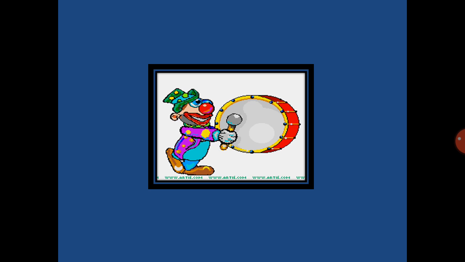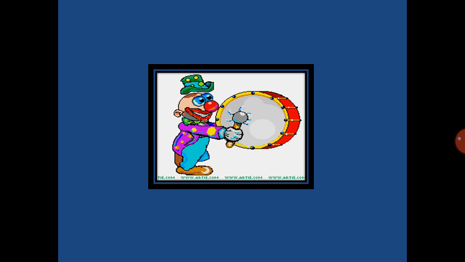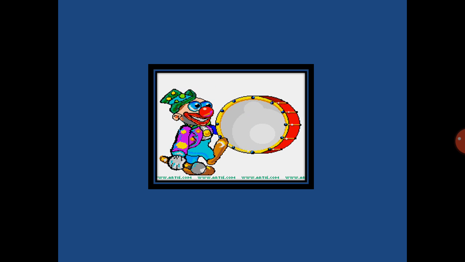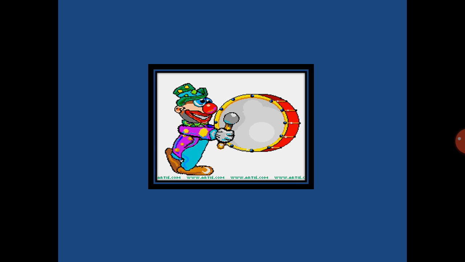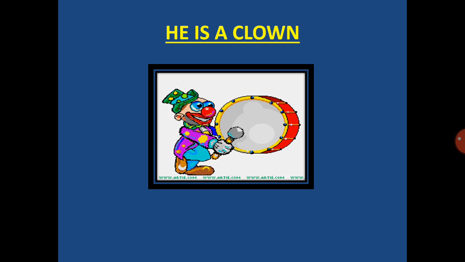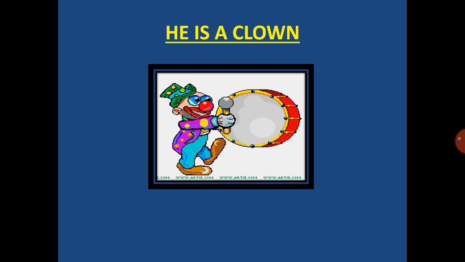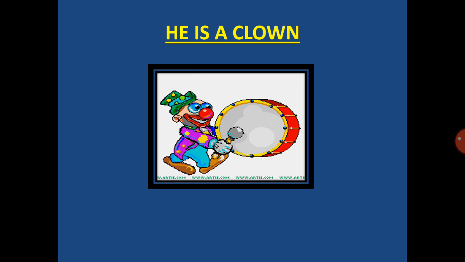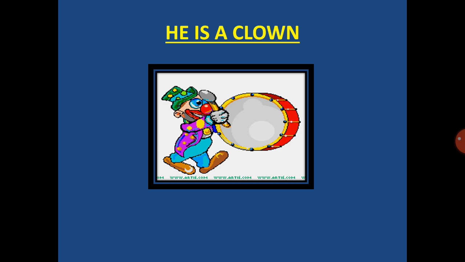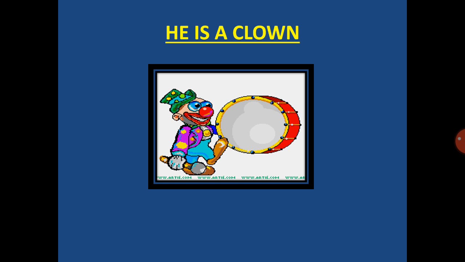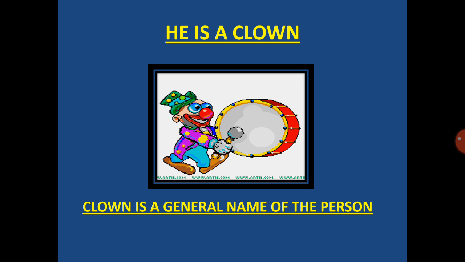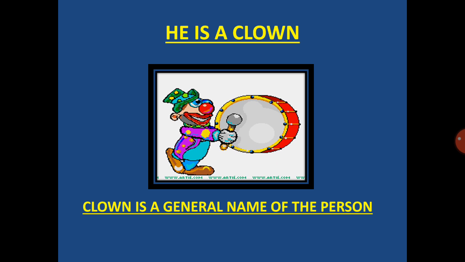Now let's see some examples. Now on the image, children, can you tell me who is he? Yes, he is a clown. Children, have you seen a clown? Yes, you have seen. I have seen one in a circus. Now here clown is a general name of the person.